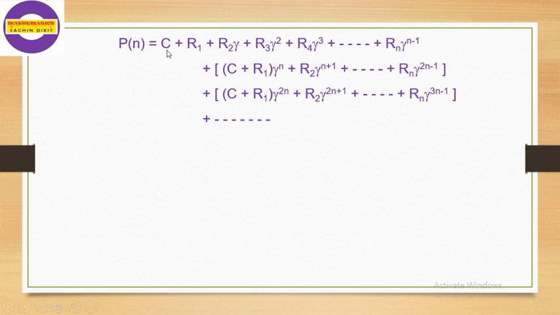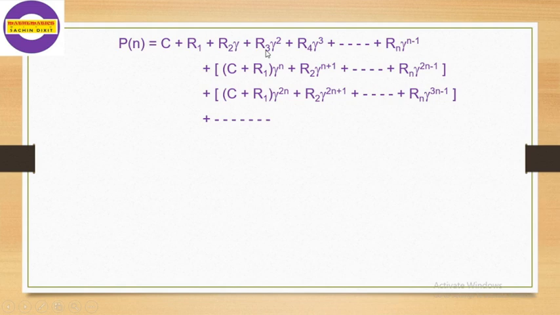First, we purchase the machine at the purchasing cost C, and first year maintenance cost is R1, hence C plus R1 as it is. Then R2 be the second year's maintenance cost, therefore the money value after 1 year, that is gamma, hence we have to multiply it by gamma.